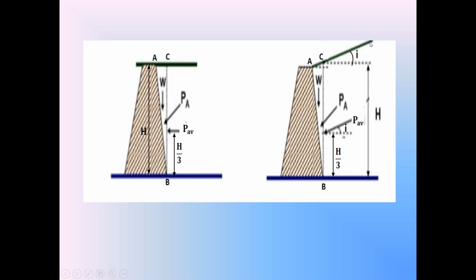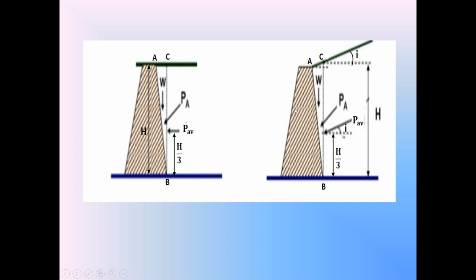Apply Rankine's active earth pressure theory by using that equation of Ka in the inclined backfill surface. Then we will get the pressure distribution diagram on the line BC. At the top, at point C, Z is equal to 0. At point B, Z is equal to H. You will get the active earth pressure distribution diagram behind the retaining wall. Find out the area of the active earth pressure distribution diagram. That area gives the active earth pressure force PAV acting on the retaining wall.